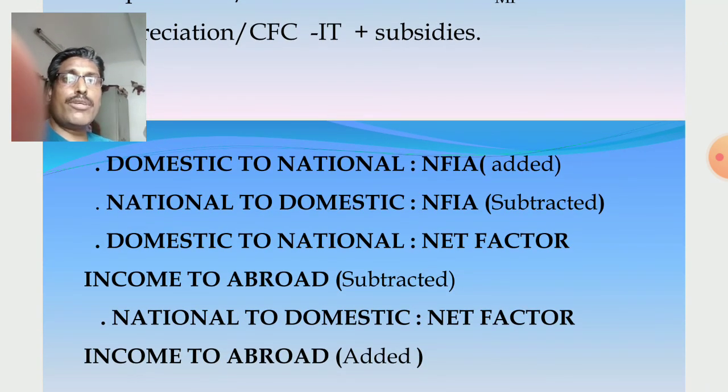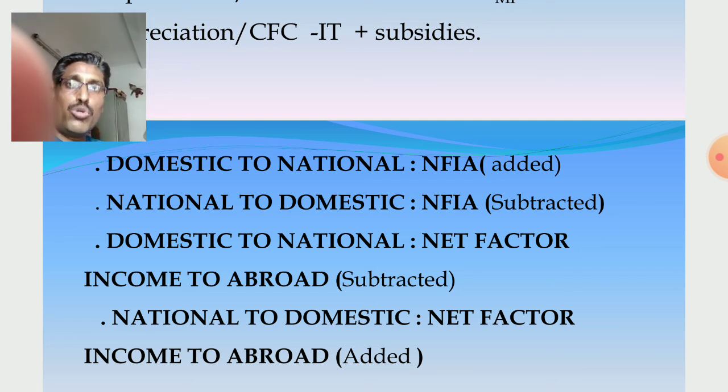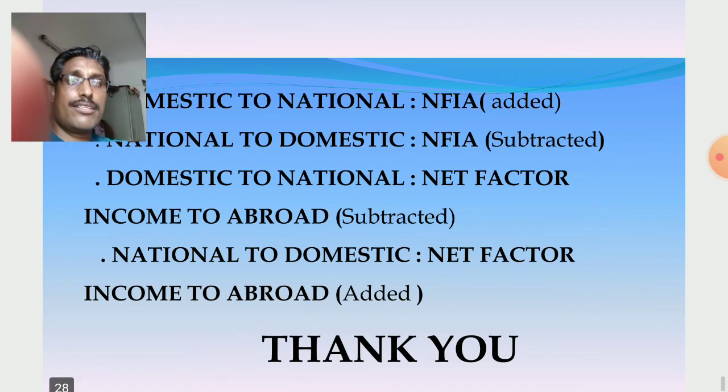So other things you remember: domestic to national, NFIA added, and the reverse, national to domestic, NFIA subtracted. Similarly, for net factor income from abroad, domestic to national is added, and to abroad, domestic to national is subtracted. So this is very important. If net factor income from abroad is given, domestic to national, NFIA added, and the reverse, national to domestic, NFIA subtracted. But if net factor income to abroad is given, domestic to national, it is subtracted, but national to domestic, net factor income to abroad is added. Okay, thank you.